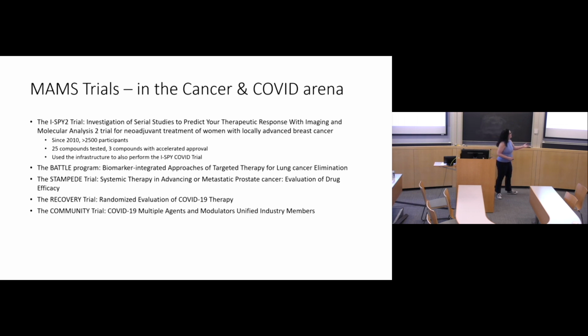You could look at them yourself, but one of the things I would point out, besides you clearly need an acronym in order to have a platform trial, is some of them have built so much infrastructure, like this I-SPY trial. It tested 25 compounds, 3 of which are moving forward with accelerated approval. But when COVID happened, they utilized their infrastructure to immediately start COVID treatment trials in this platform structure. So the structure itself really lends itself to being able to adapt to different things as well. So the question is, is it a good fit for ALS?